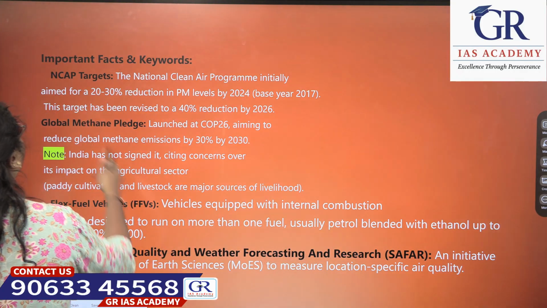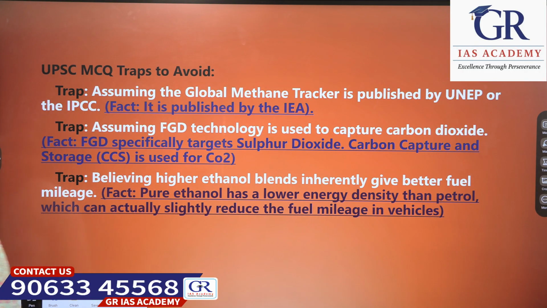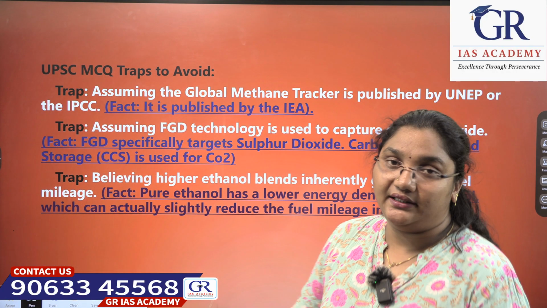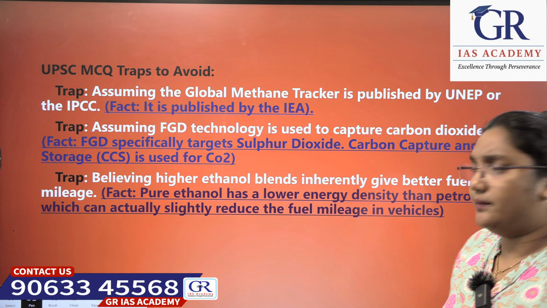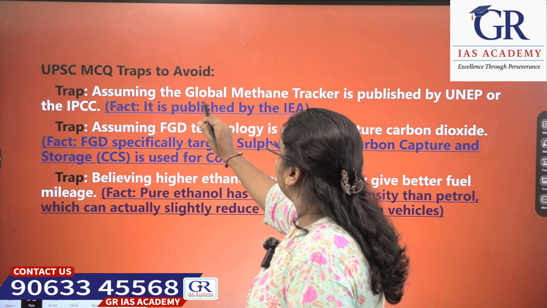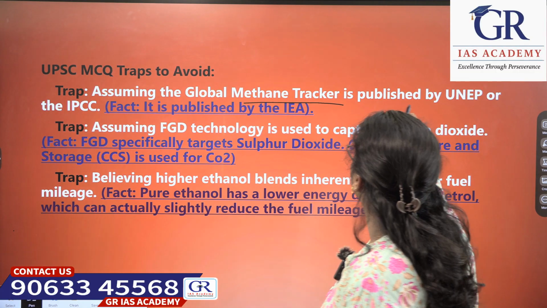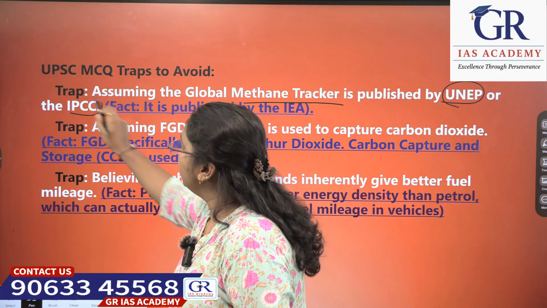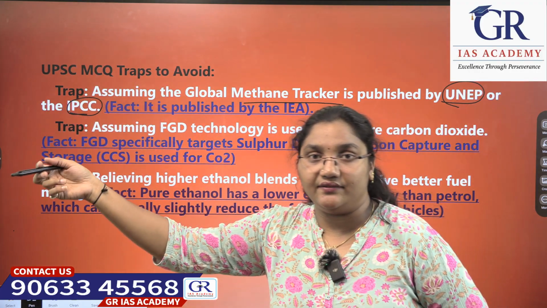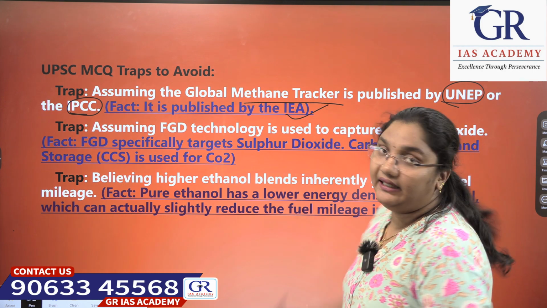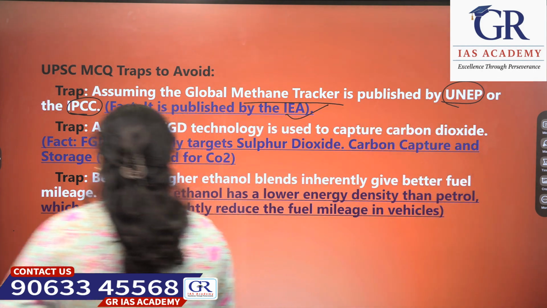Next, there are a few UPSC MCQ traps which can be used by the examiner to trick you. Once we see the basic things. See, what's the trap? Assuming the Global Methane Tracker is published by UNEP or the IPCC. If he gives this statement, it is wrong. The fact is it is published by the IEA.